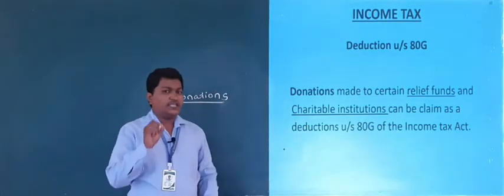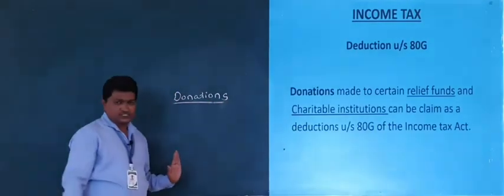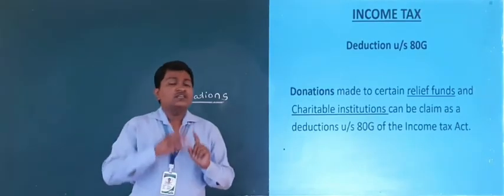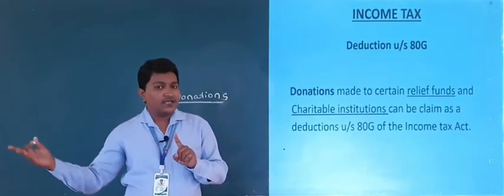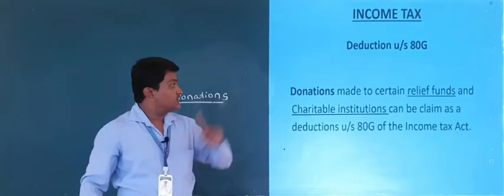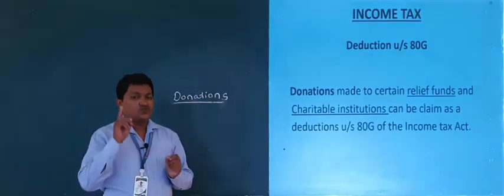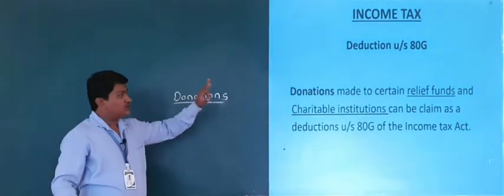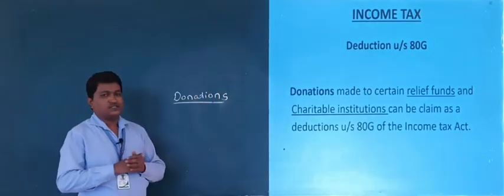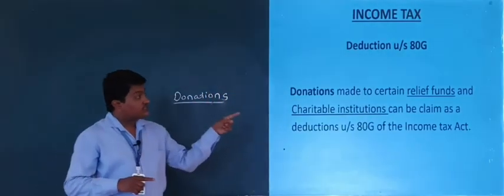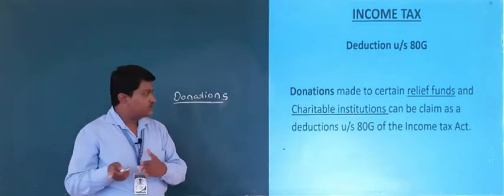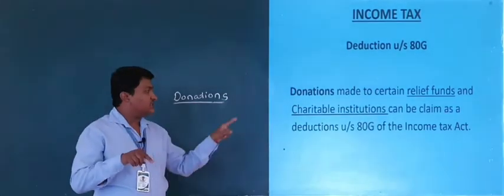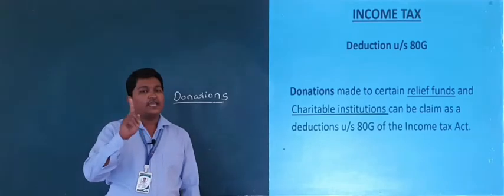Make it clear, right? 80G is related to which amount? Donations, right? Any donation made by an assessee, such donation amount he can deduct from gross total income under section 80G. This section is related to donations. Donations made to certain relief funds and charitable institutions can be claimed as deduction under section 80G of Income Tax Act.